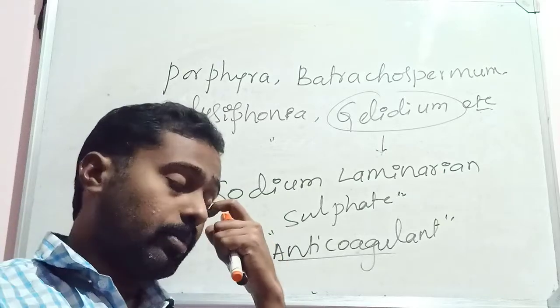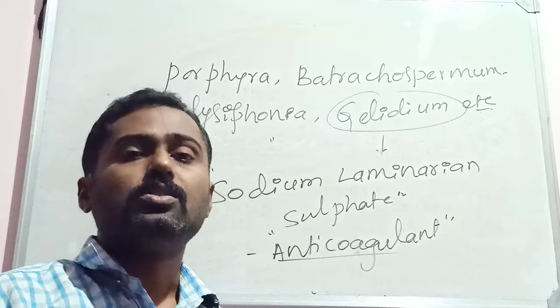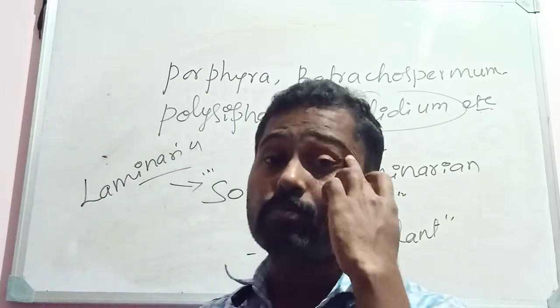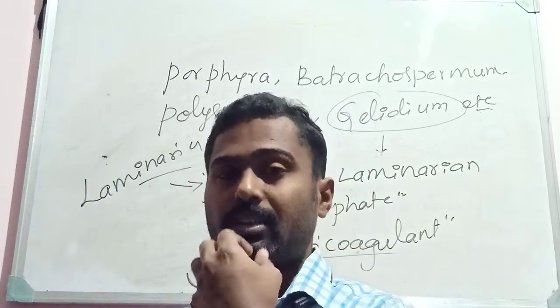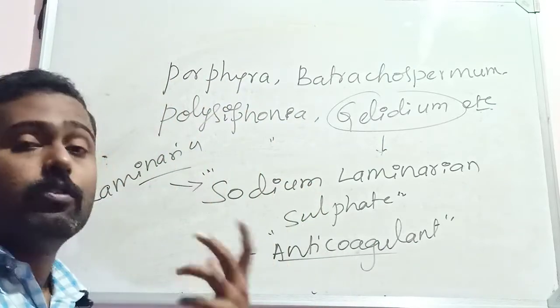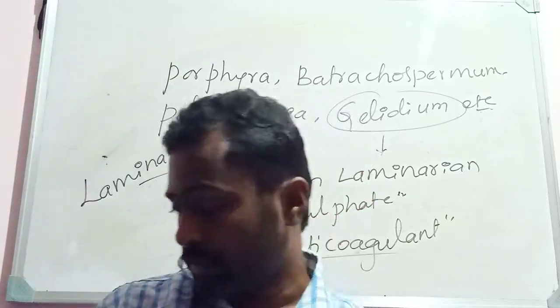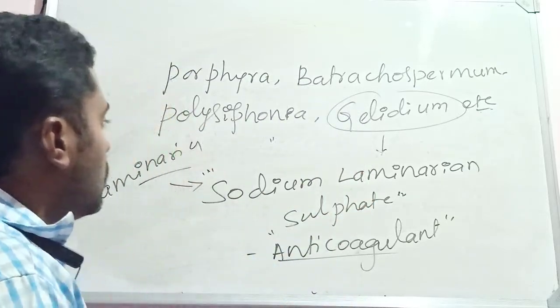Like the cyanobacteria that grow in water bodies, like Microcystis, which can secrete strong toxic substances into water. Such water cannot be consumed. Okay, it will be fatal. So those are the harmful aspects of algae. It has both the useful aspects as well as the harmful aspects. Okay, so that is about the algae.